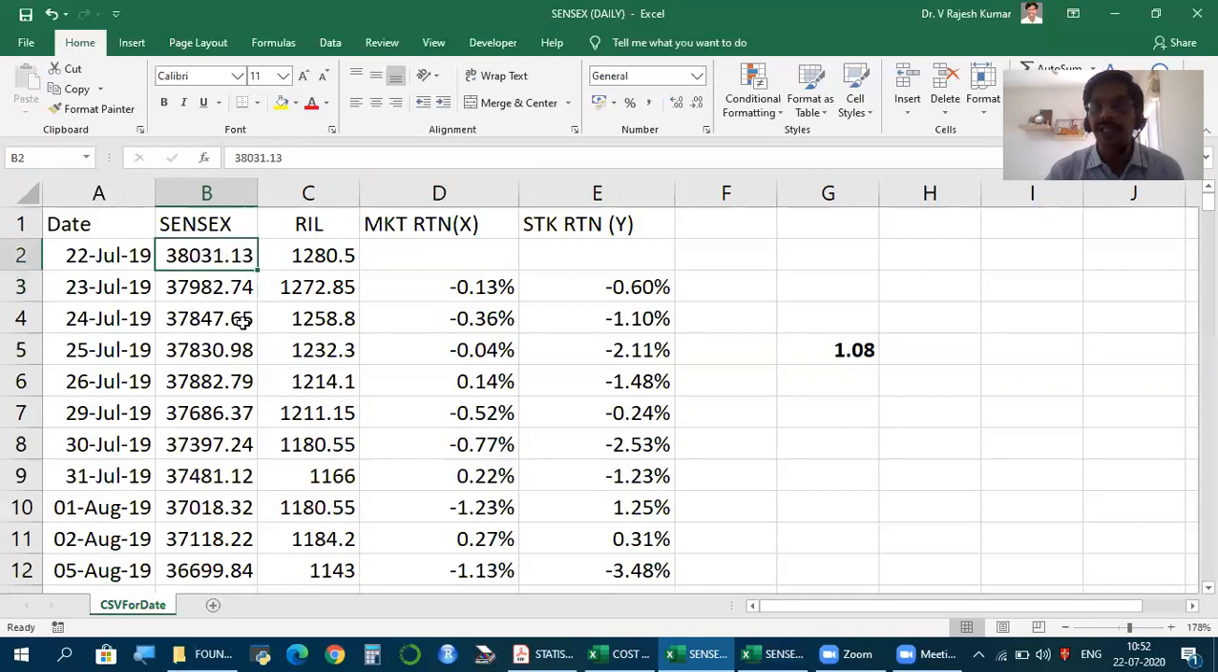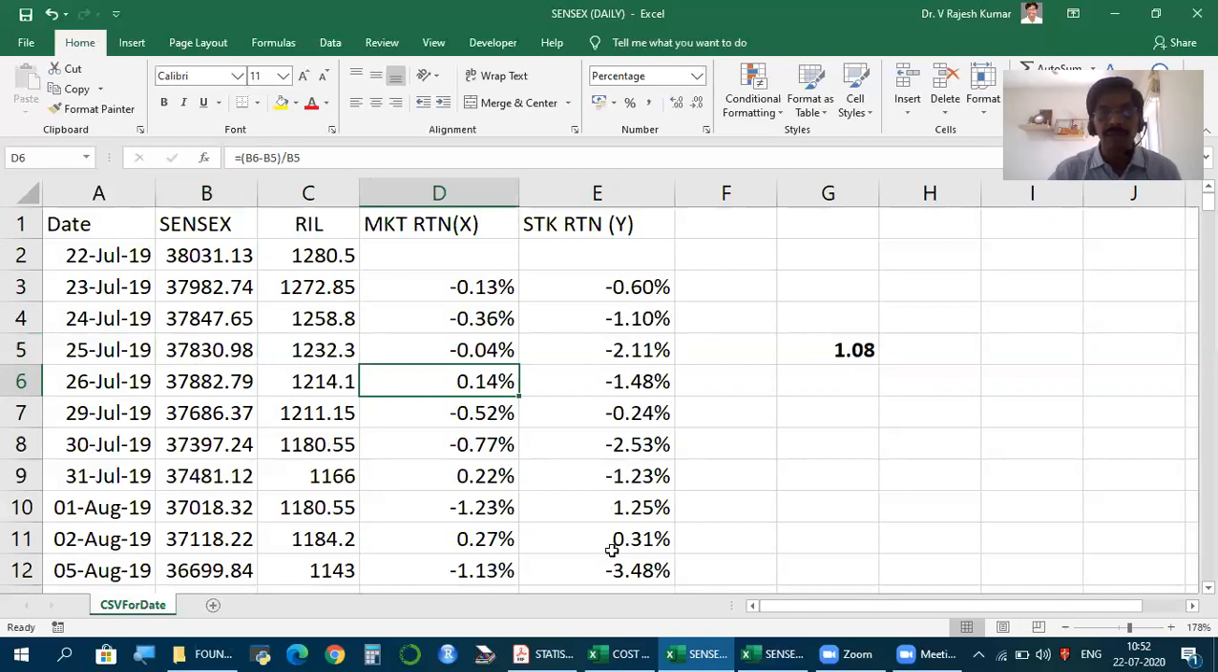37,982.74 minus 38,031.13 is the return, the difference, divided by this. So let's say you had invested on 25th July. This is how much it has become on 26th July. So the difference is the return. 37,882.79 minus 37,830.98. The difference is the return on investment of so much. So we get this. Similarly, we find stock returns.